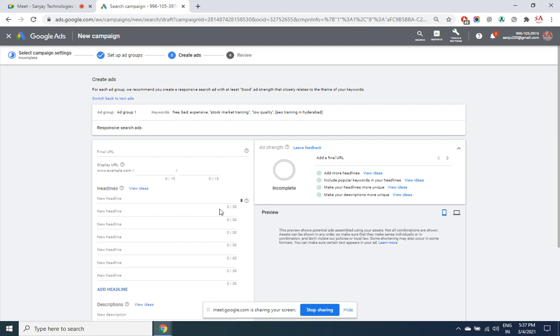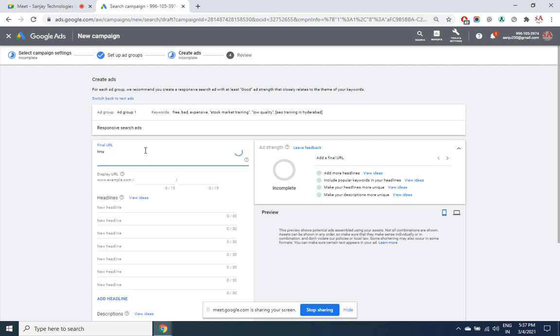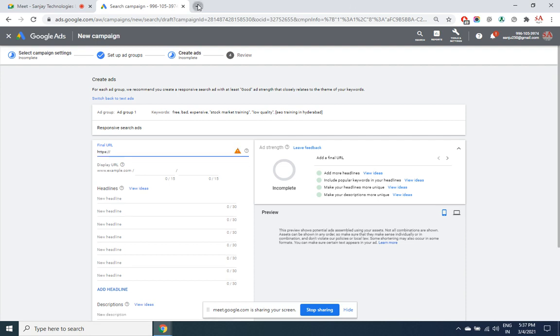Let us see. So what I do here is give my final URL. Once the ad is clicked, what page has to open up? That page address I need to give here. So let's say I want this page to open up, which is https. Let me take it from the browser.